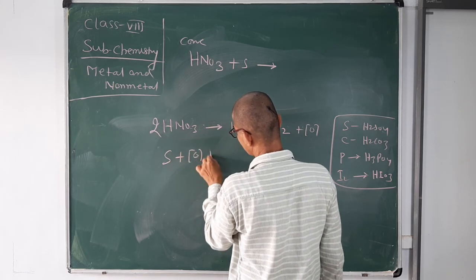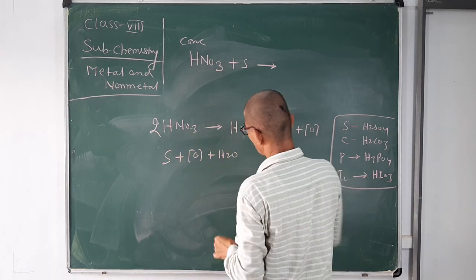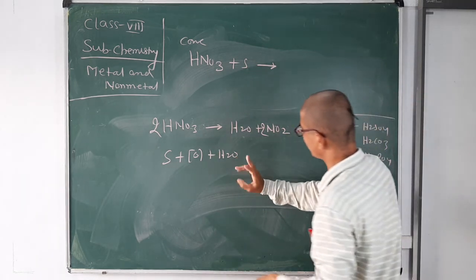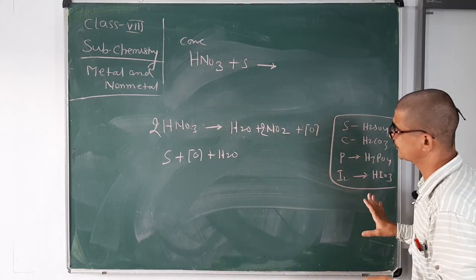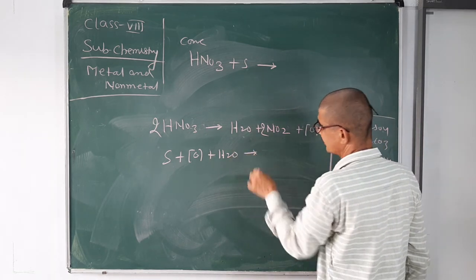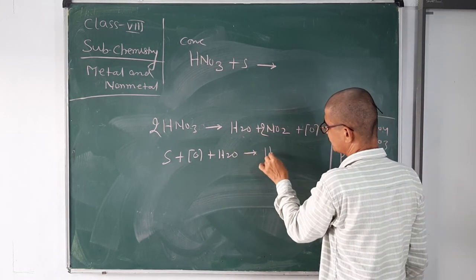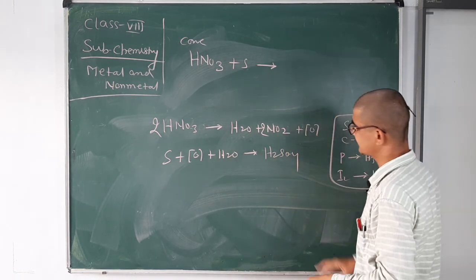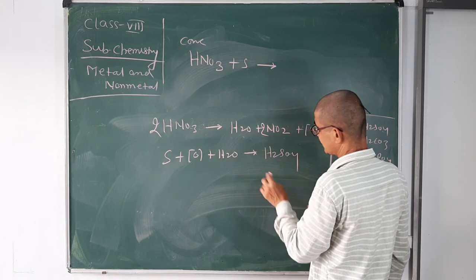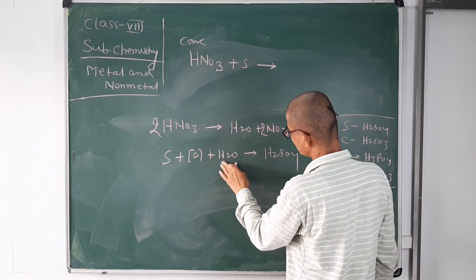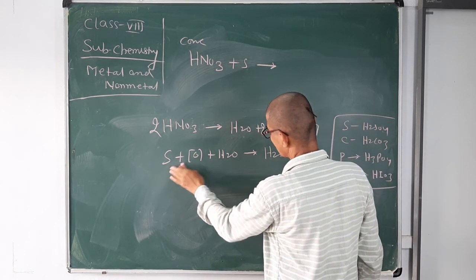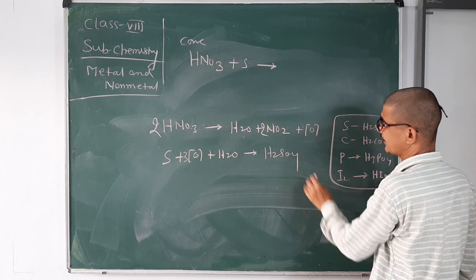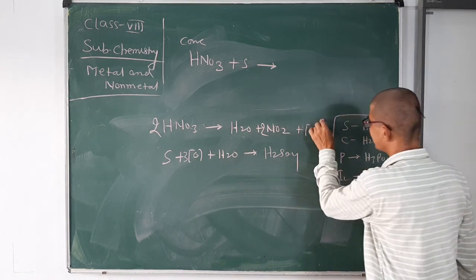Now sulfur reacts with nascent oxygen and water. Why is water used? Because sulfur is changed into sulfuric acid, so it is necessary to add water. In each and every case you should add water. So what will happen? It forms H2SO4, but it is not balanced. In each and every step you have to balance it. Number of hydrogen is 2, sulfur, oxygen is 4 here, but oxygen is 2, so we must write 3 here. Now it is balanced.